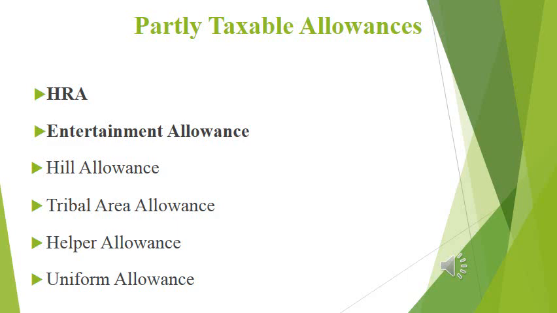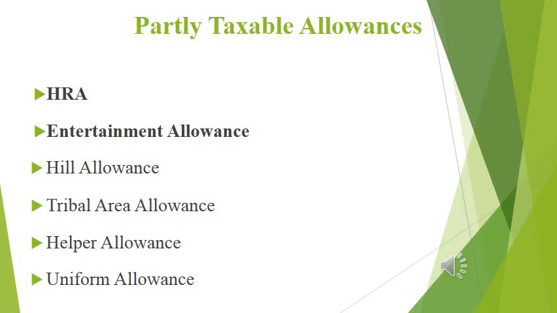Take an example, tribal area allowance, tribal or scheduled or agency area allowance. Suppose we are residing in Madhya Pradesh, Tamil Nadu, UP, Karnataka, Tripura, Assam, West Bengal, Bihar and Orissa. 2,000 per month will be exempted. It's an exemption towards the tribal area allowance. Another one, that is allowance to meet personal expenditure during duty of an employee working in a transport system. Whole India, 70% of the allowance, or 10,000 per month, whichever is less, will be exempted.